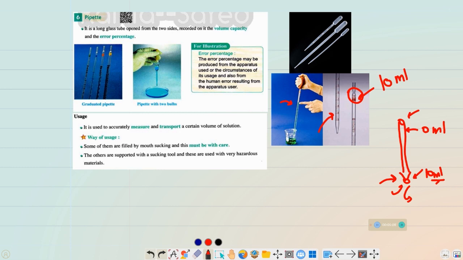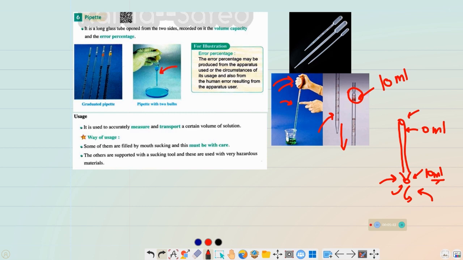But how do we control the amount of solution released from the pipette? Actually, in the same way we control the amount of solution drawn into the pipette. To draw in the solution, we press on the suction tool to push the air away and release our hand so that the solution starts to replace the air. Now the pipette is filled.